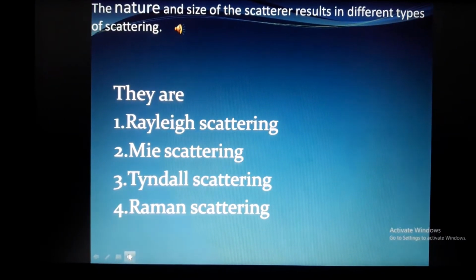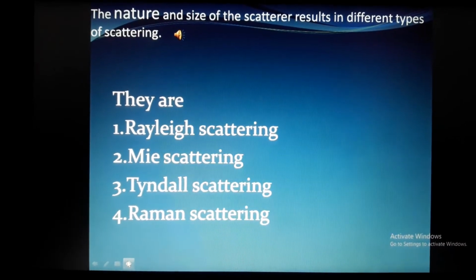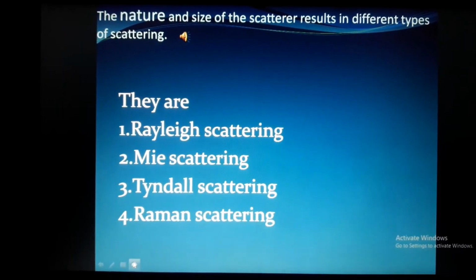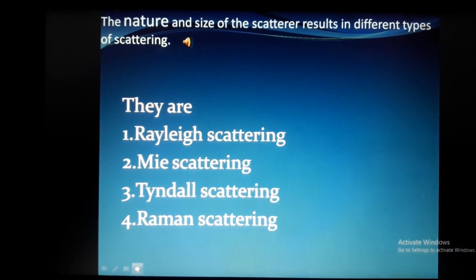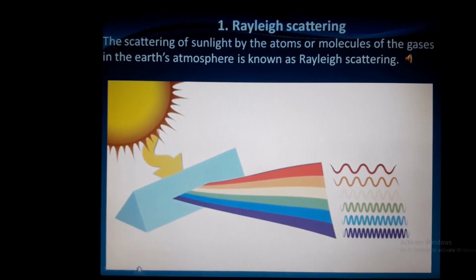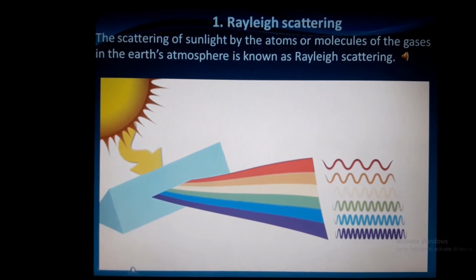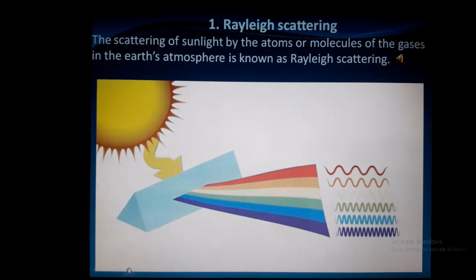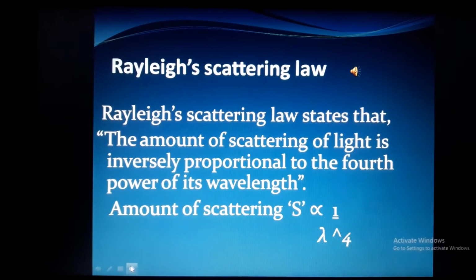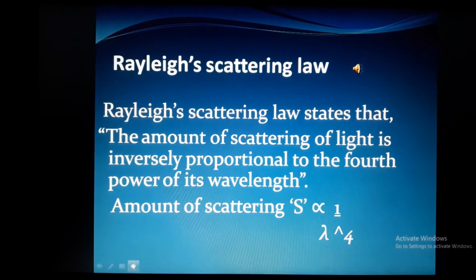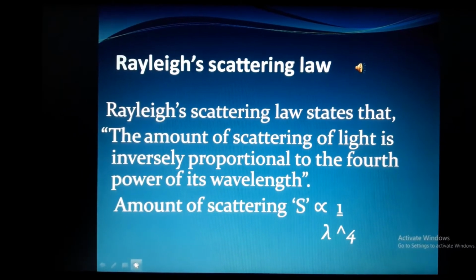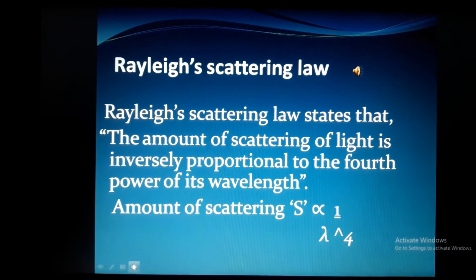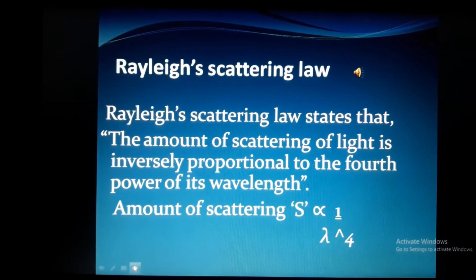The nature and size of the scatterer result in different types of scattering. They are 1. Rayleigh scattering, 2. Mie scattering, 3. Tyndall scattering, 4. Raman scattering. 1. Rayleigh scattering. The scattering of sunlight by the atoms or molecules of the gases in the Earth's atmosphere is known as Rayleigh scattering. Rayleigh scattering law. Rayleigh scattering law states that the amount of scattering of light is inversely proportional to the fourth power of its wavelength. The amount of scattering is proportional to 1 by lambda power 4.